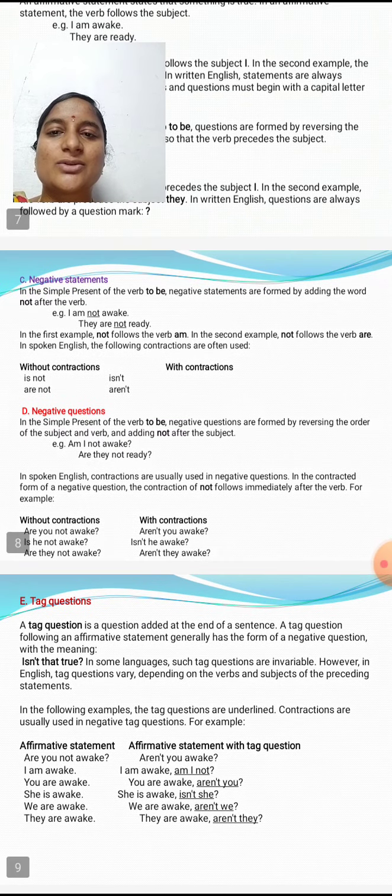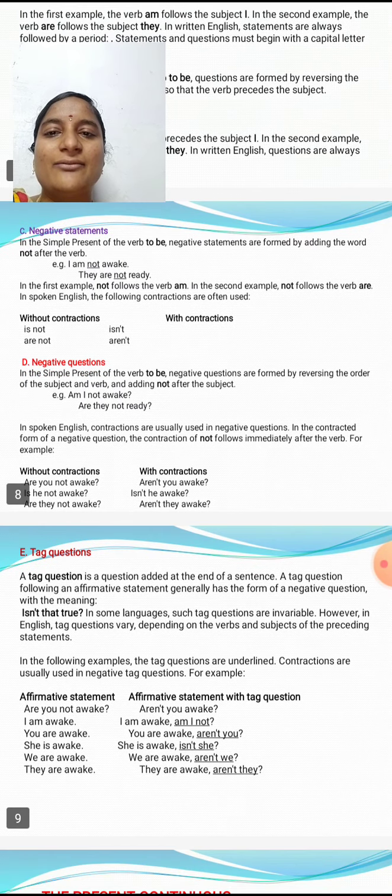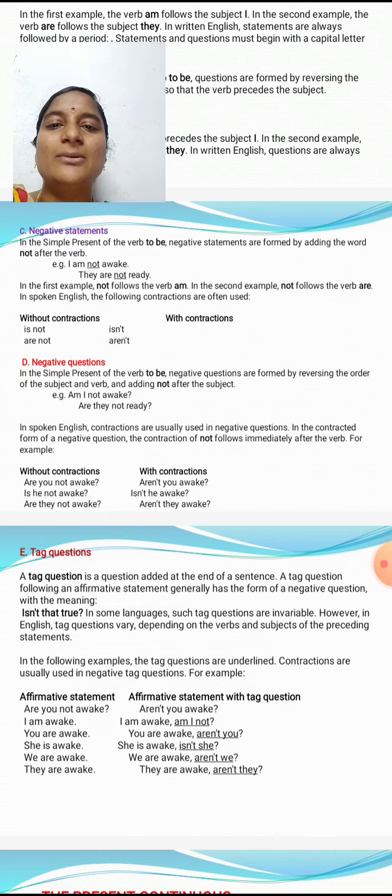Negative statements. In the simple present of the verb to be, negative statements are formed by adding the word not after the verb. I am not awake. Here, am is the verb, and between the words you have to add not. They are not ready. In the first example, not follows the verb am. In the second example, not follows the verb are.